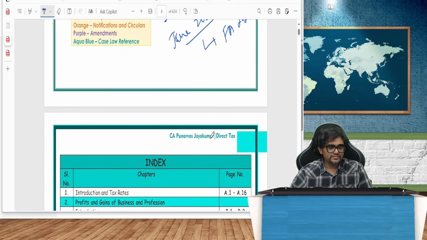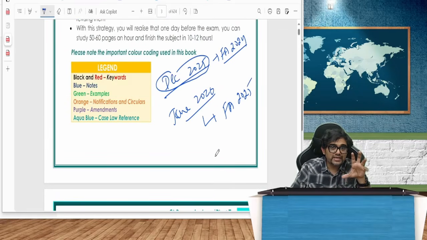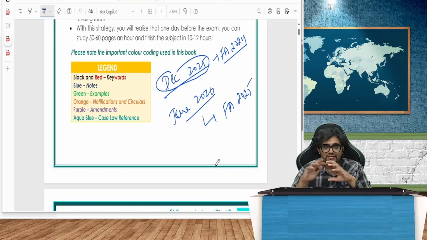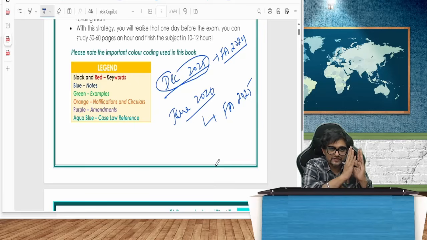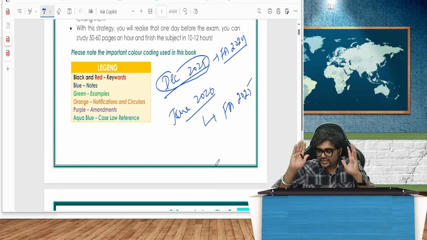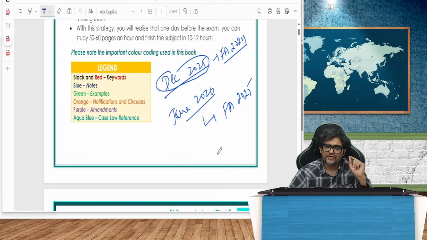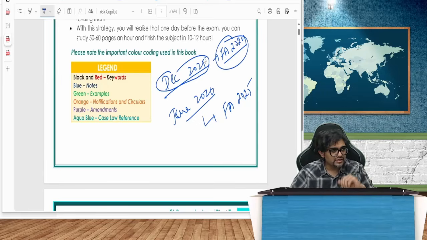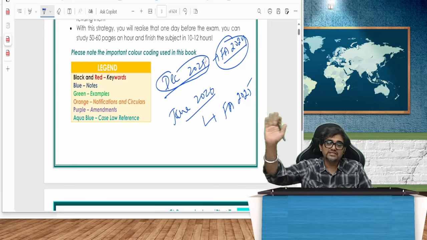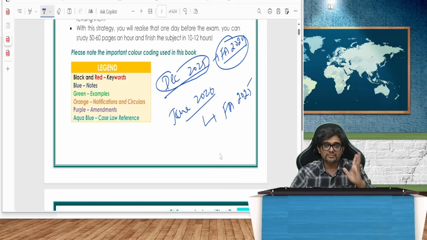So now I'll be taking you through the basics. Now, the basics are what you studied in CMA Inter. But in CMA Final, if you want to transition, you need to know the basics. You would have forgotten. So what I'll do now, for the next maybe 1 hour, is take you through the basics, a little bit of CMA Inter and CMA Final mix, introduction, and tax rates. Tax rates are very, very, very important, and we'll only be doing Finance Act 24. Okay, so that it will help in the December 25 exam, and not many changes, to be very honest with you. In 25, you can manage that with amendment videos.